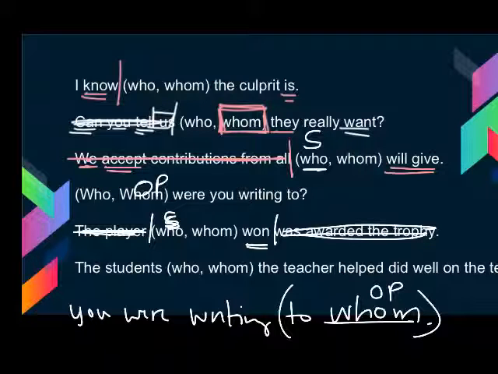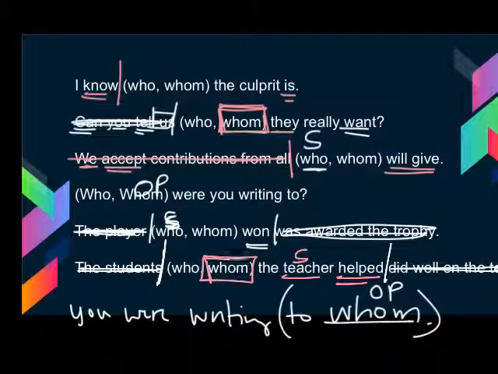And finally, the last sentence. The students whom the teacher helped did well on the test. Sorry, it's cut off a little bit there, but we can work through it. And we have the students whom right next to it. So we have that noun, pronoun next to one another. That is a clue for us that we have a split clause. So the students did well on the test is going to be ignored, and then we're going to focus on that dependent clause in the middle. Whom the teacher helped. Helped is our verb. Who's doing the helping? The teacher. That's the subject. Teacher helped whom. We have a direct object.